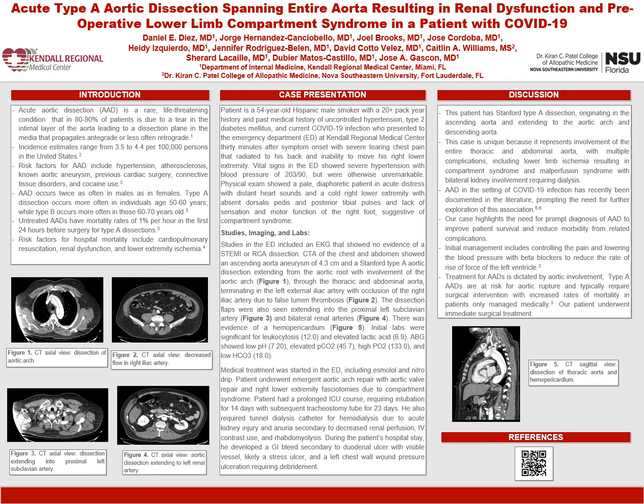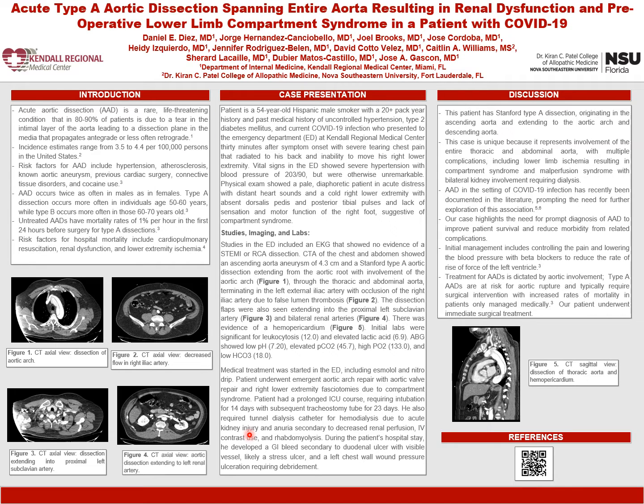from the aortic root with involvement of the aortic arch, as seen here in figure 1, through the thoracic and abdominal aorta, terminating in the left external iliac with occlusion of the right iliac artery due to false lumen thrombosis, as seen here in figure 2. The dissection flaps were also seen extending into the proximal left subclavian artery, as seen here in figure 3, and bilateral renal arteries, as seen here in figure 4.